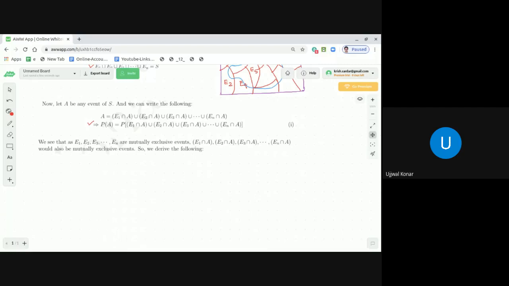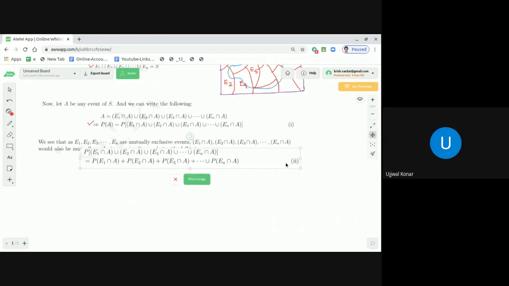And what is the property of mutually exclusive events, dear students? That there is no common element between any two sets. So the probability of their union should be the sum of their individual probabilities. So what are we going to get? We are going to get this very clearly. Okay, I'm going to show you this, dear students.